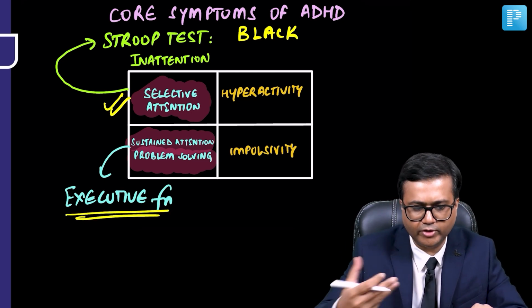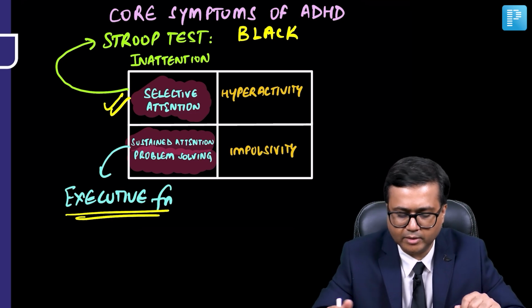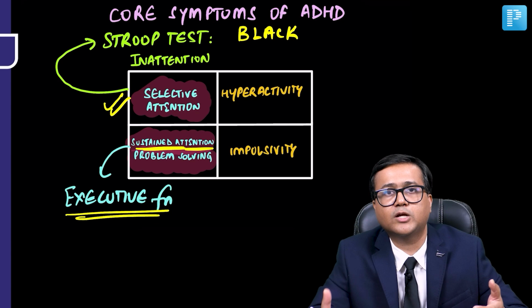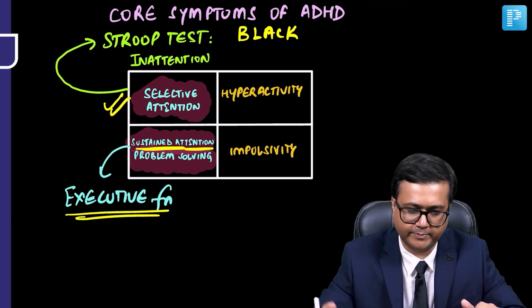While executive dysfunction would mean that the person is not able to sustain the attention which is required for solving a problem. So there is a problem in executive functioning.